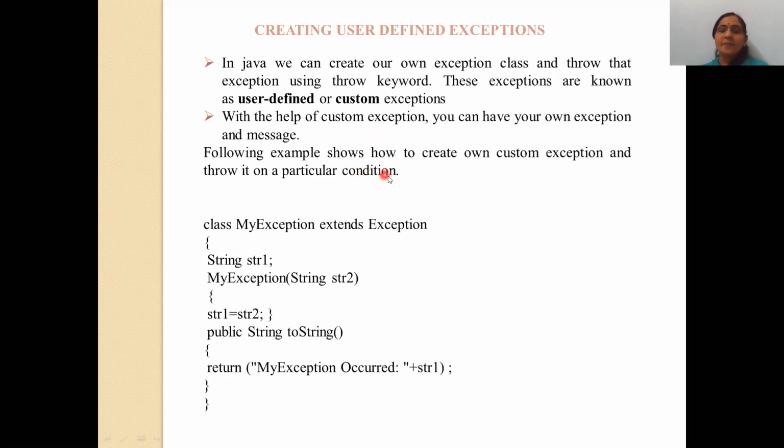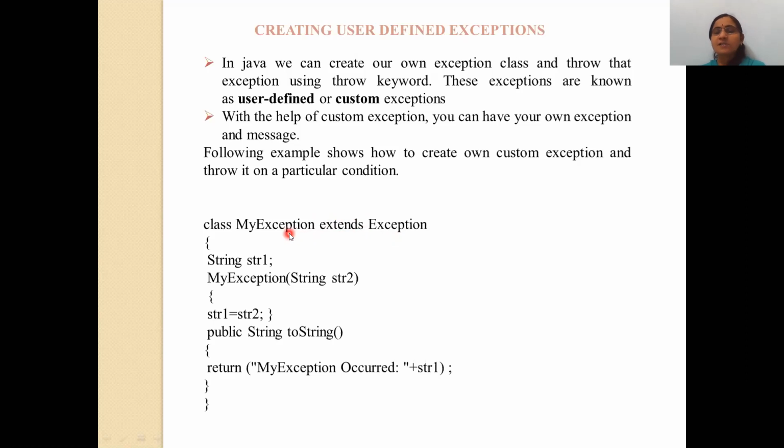Following is an example that demonstrates how to create a user-defined exception. One small program is here: class MyException extends Exception. See here, I have used the concept of inheritance. What is Exception? Exception is the built-in class which is available in the system library of the Java programming language. What is extends? Extends is the reserved word which is generally used in inheritance.